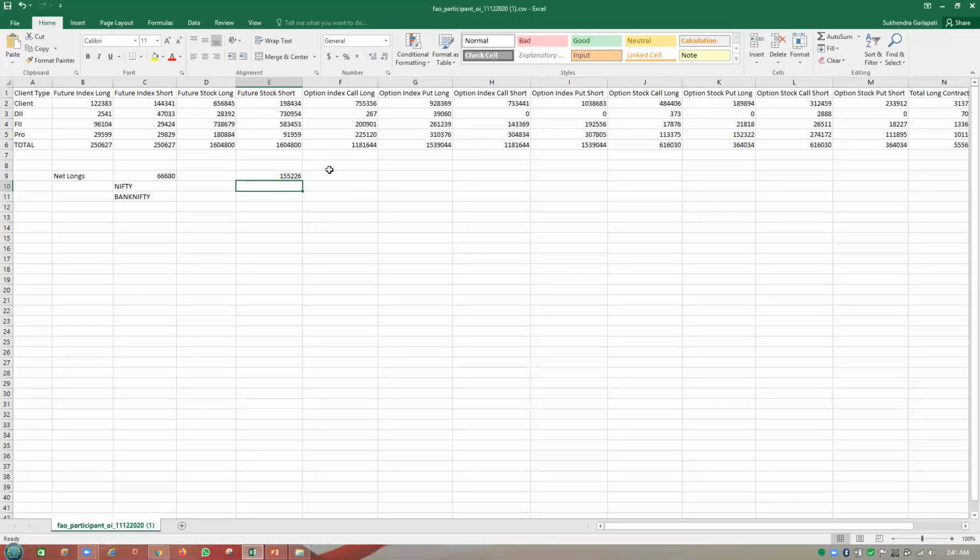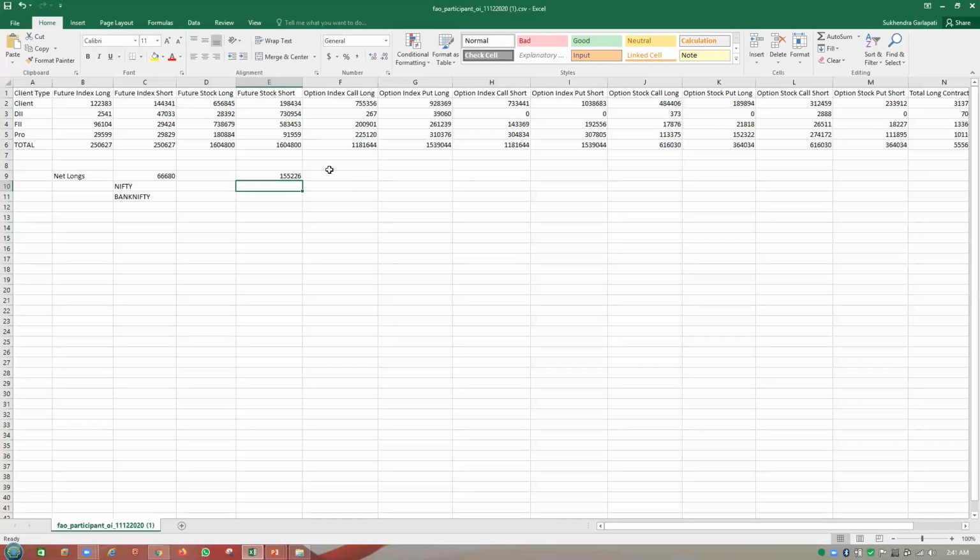This includes all of the stocks that are listed in the derivatives segment. This is how you can see how many long positions they are carrying and how many short positions they are carrying, whether they are net long on the market or net short on the market.